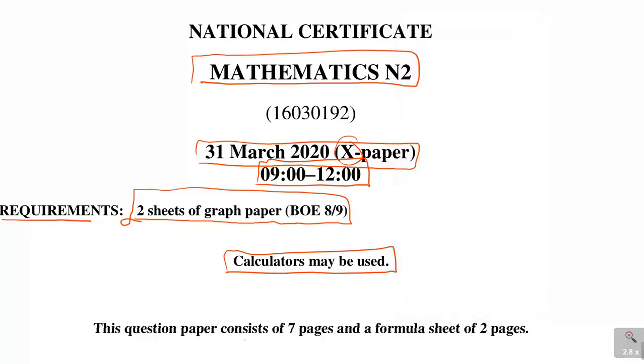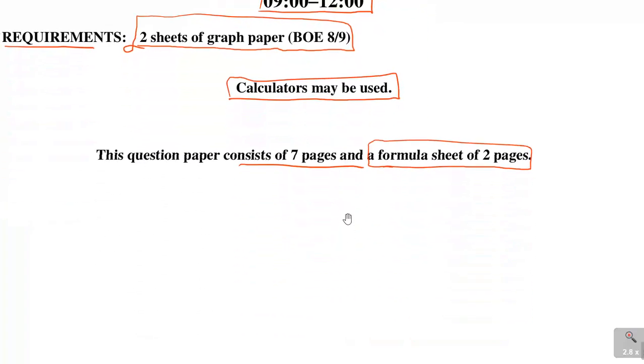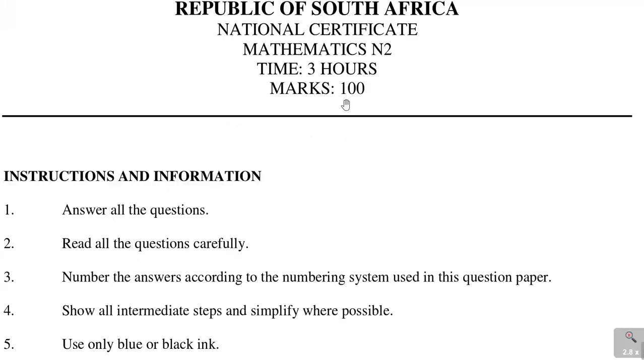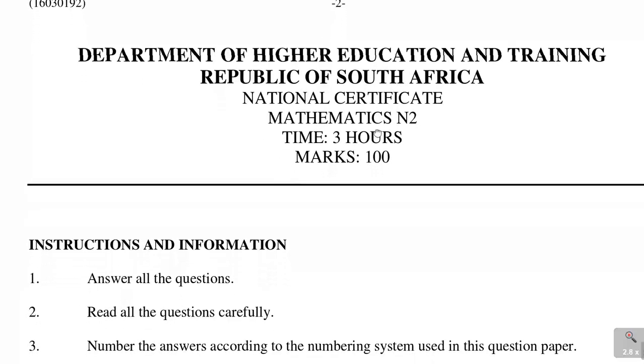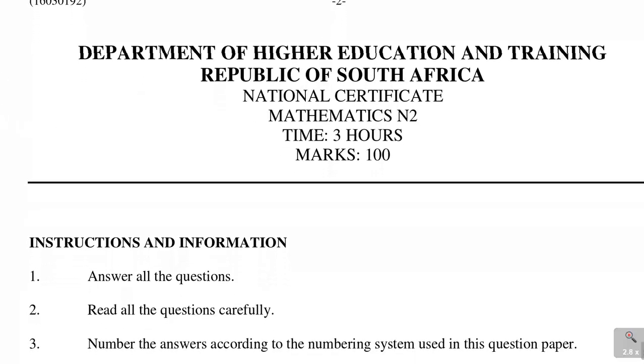Alright, so this question paper consists of 7 pages and a formula sheet of 2 pages. Remember to always consult your formula sheet wherever it is needed. So let us look at a few things here before we begin our discussion. It's small things that students sometimes take for granted, and they forget some of these instructions, especially the instructions and information. So we say it is 3 hours. Remember to pace yourself. Now it's out of 100 marks. So that is the mark allocation of this paper.